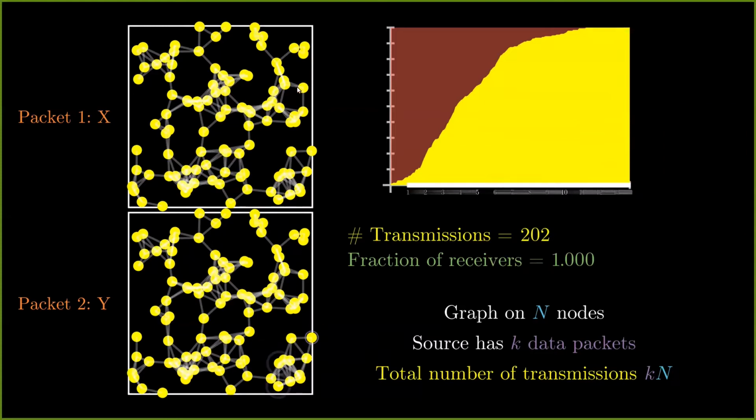However, there are many unnecessary transmissions because a particular node might receive the same packet from multiple neighbors, and hence there are wasteful transmissions in the network. In order to overcome this, an alternative that has been proposed in the literature is what is called probabilistic forwarding. Let's go back to our example of a small graph.